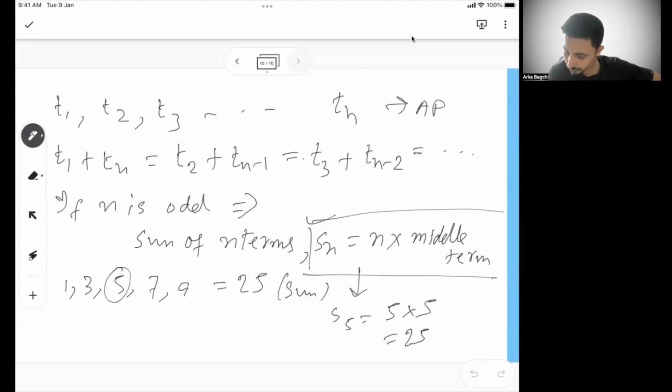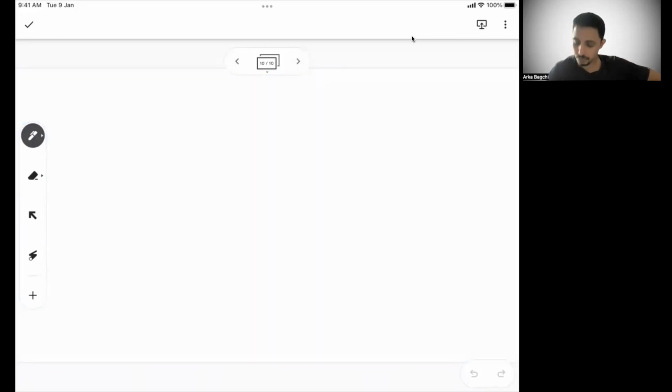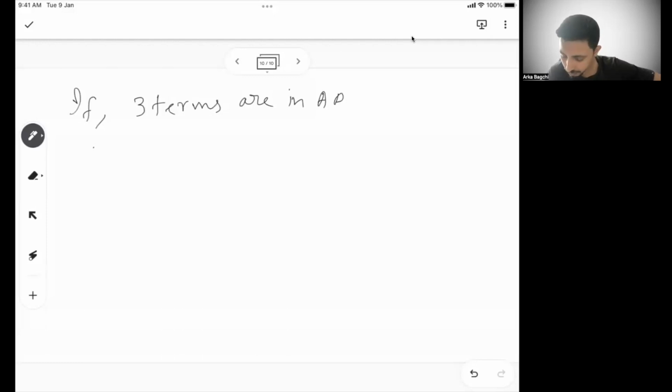Now, the last 2 things that we want to focus on in AP. If we say 3 terms are in AP, the classic assumption is A minus D, A, and A plus D. These are the 3 terms you can assume, if the numbers are not given.